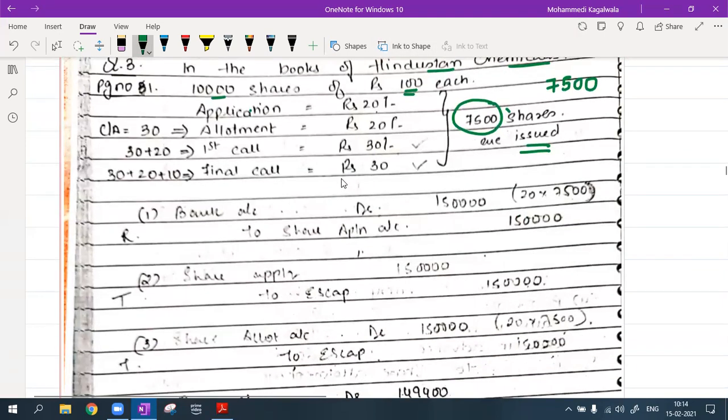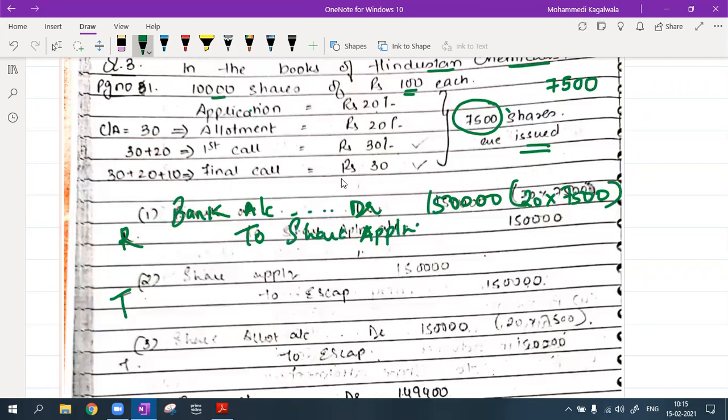We start with the application stage, which has two journal entries: the receipt and then the transfer. The receipt is bank account debit; I'm going to get 20 rupees on my 7,500 shares, that is 1,50,000, to share application account 1,50,000.